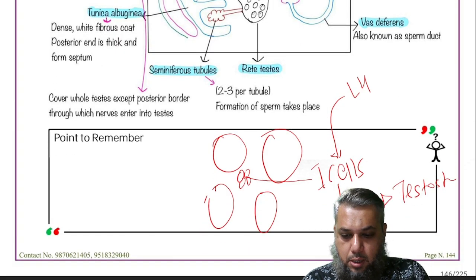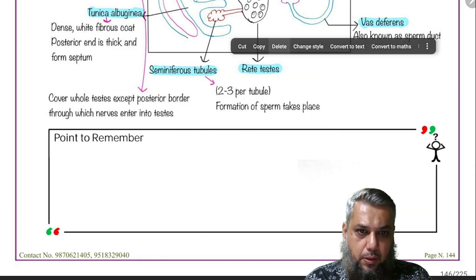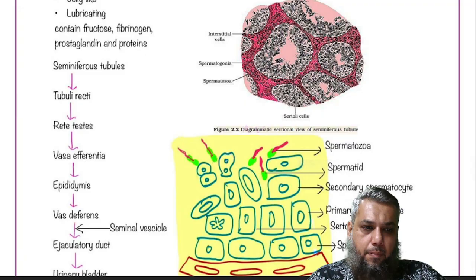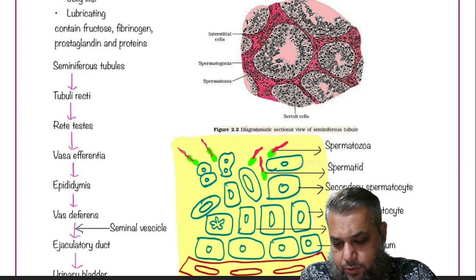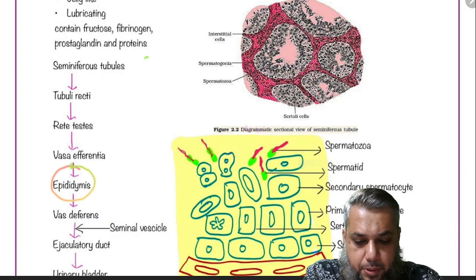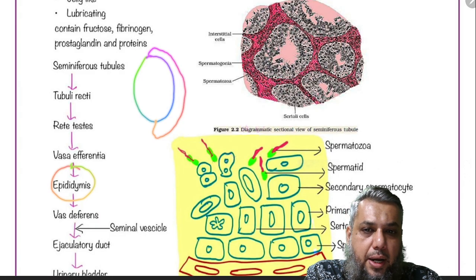The vasa efferentia, as we have seen, opens in the epididymis. Okay, so the epididymis is present on the lateral border of the testes, consists of highly coiled tubules.